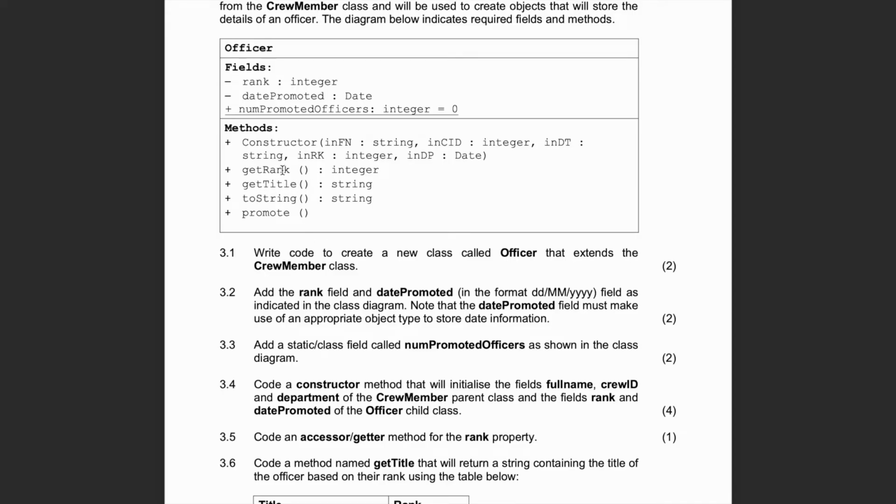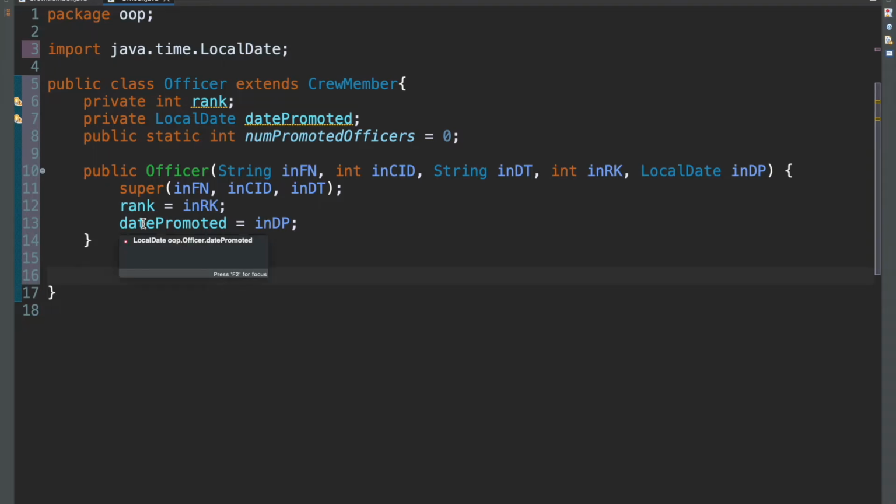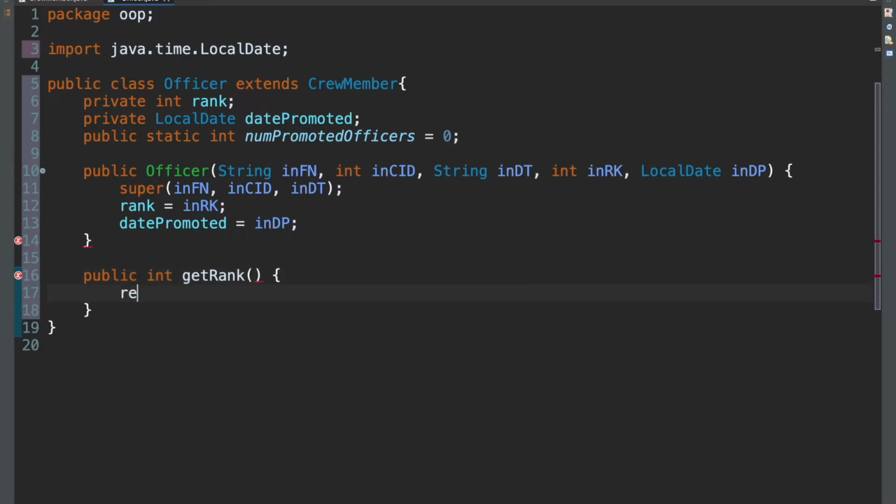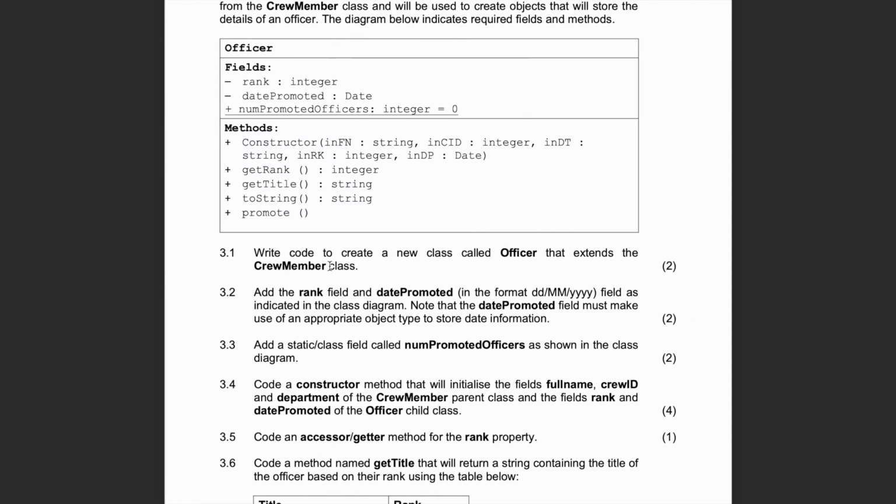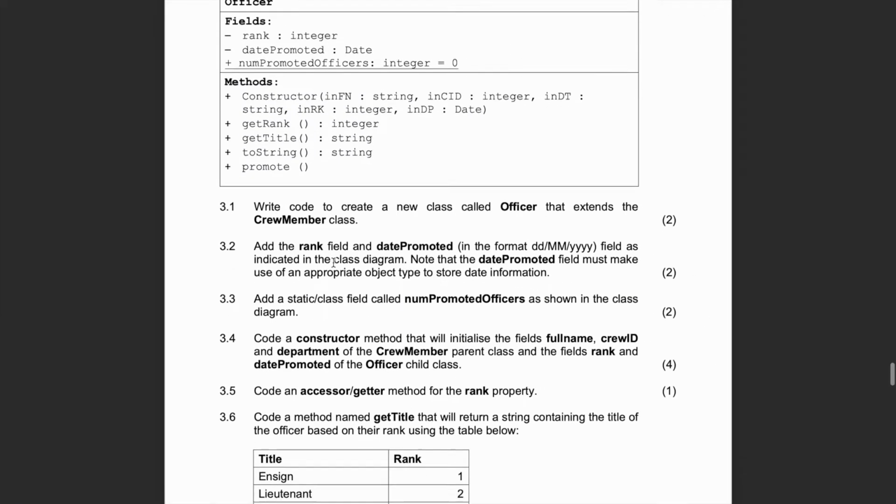So let's do the rank first. The rank is a number, so this would be a public int getRank. And that just returns rank. Now getTitle is a bit different because you don't have a field called title up here, right? So let's read it here.